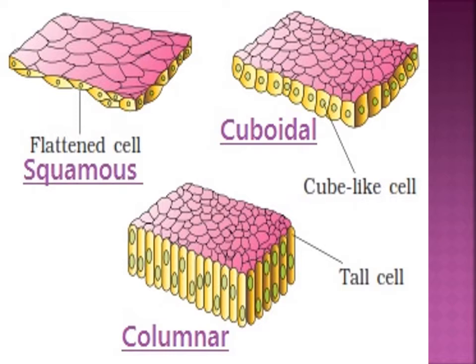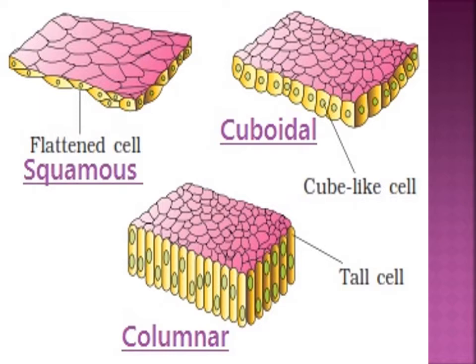The columnar epithelium, the third one. It is composed of a single layer of tall cells with round to oval nuclei at the base. It lines the digestive tract from the stomach to the rectum. The two modifications of the lining are the presence of microvilli on the apical surface, and the absorptive cells are goblet cells.